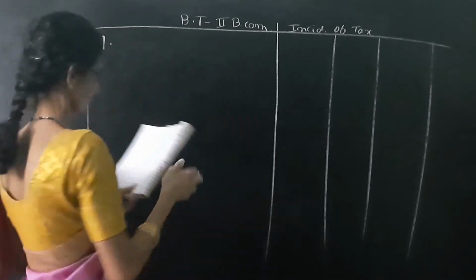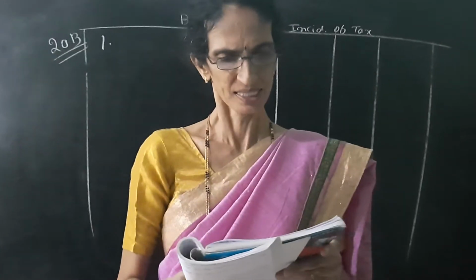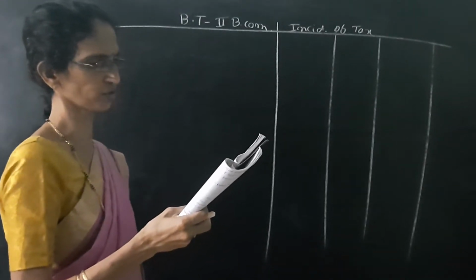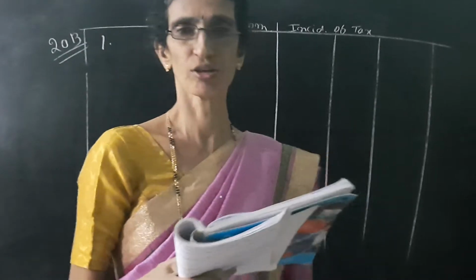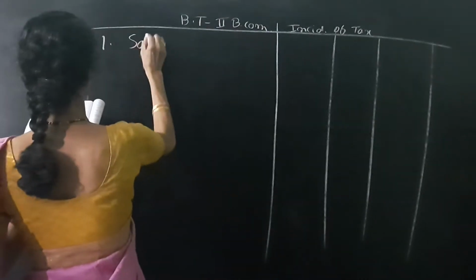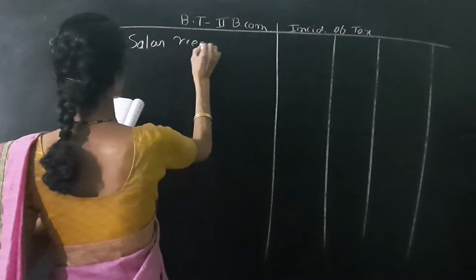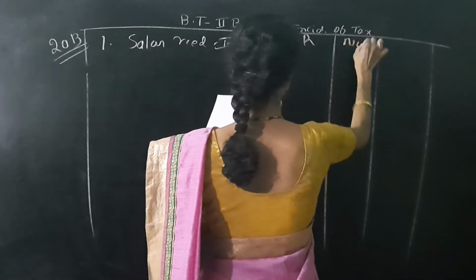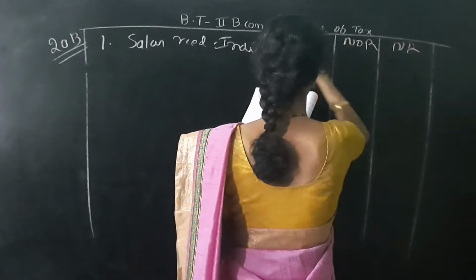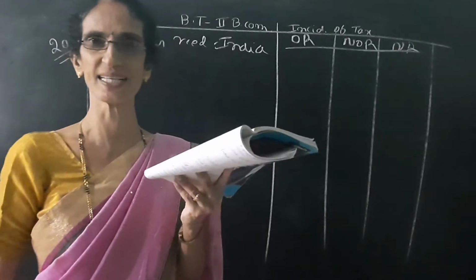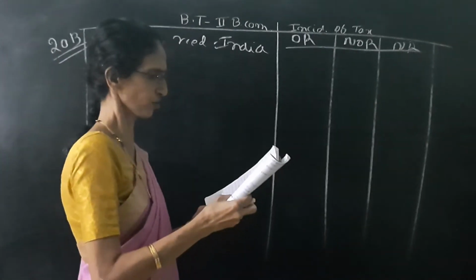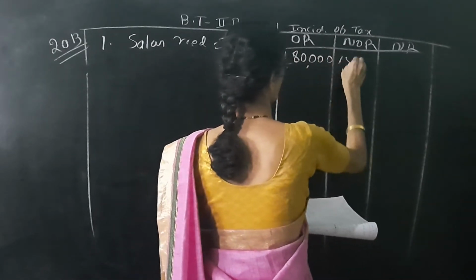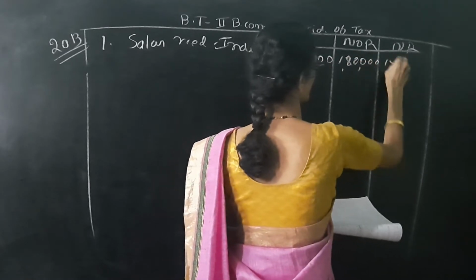So first one, it is given salary received in India. Within bracket it is given including rupees 30,000 for the service rendered in Nepal. So no need of seeing other things. Salary is received in India. So three columns yes, yes, yes. First column OR, next one is NOR, last one is NR: ordinary resident, not ordinary resident and non-resident. So the salary received in India means all three columns yes. So write the amount 1,80,000, 1,80,000 in three columns.